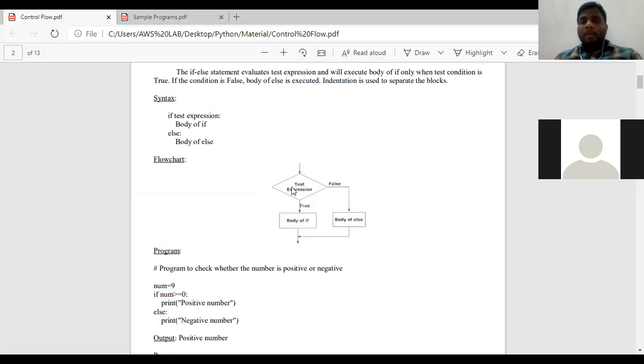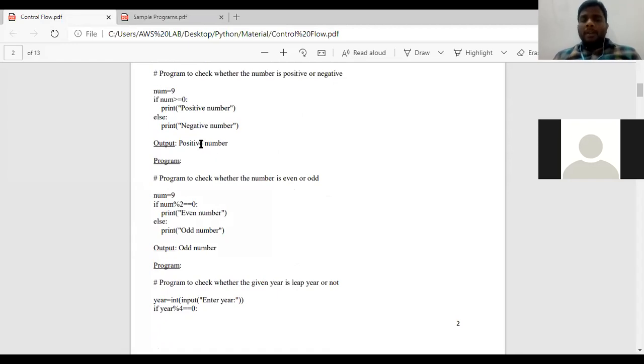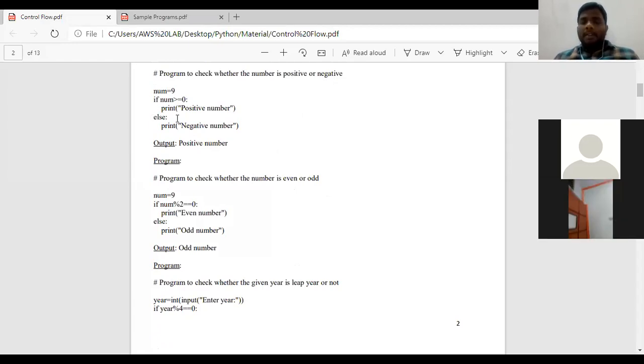It does not come out of the program, whereas in the if statement, if the condition is false, it comes out of the program. One thing to remember is that for if we need to mention a condition, but for else we don't need to mention any condition. If a condition is mentioned with else, a syntax error will be raised.